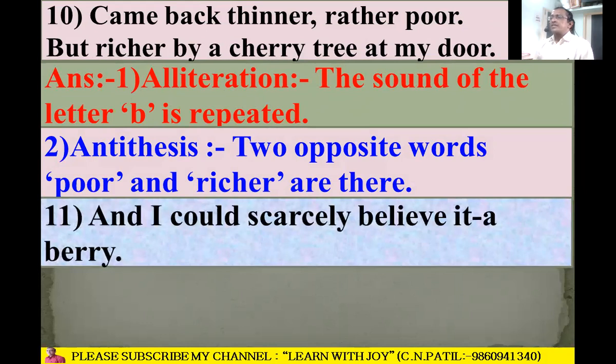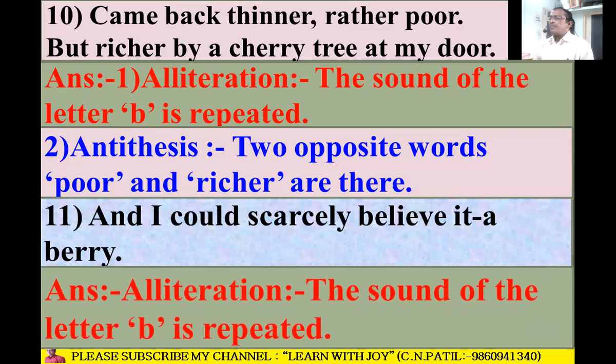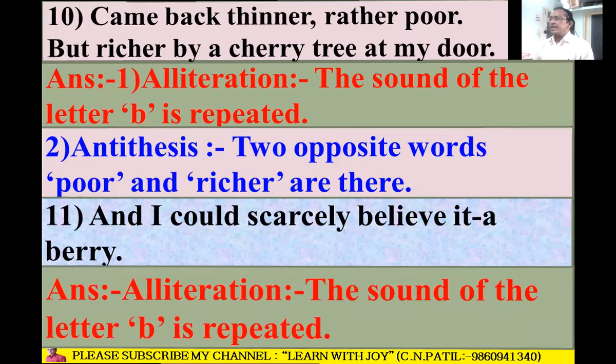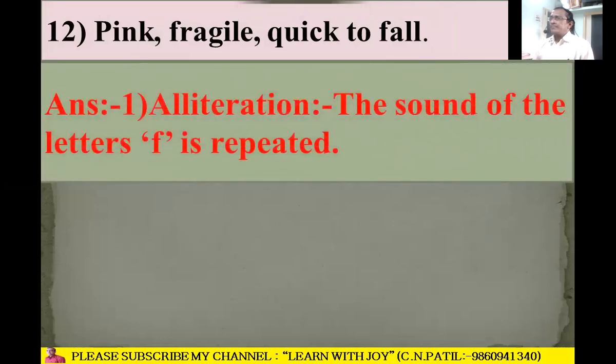"And I could scarcely believe it, a berry." Alliteration is there because the sound of the letter B is repeated. B in believe, B in berry. So it is alliteration. Next line: "pink, fragile, quick to fall." Alliteration is there because the sound of the letter F is repeated.